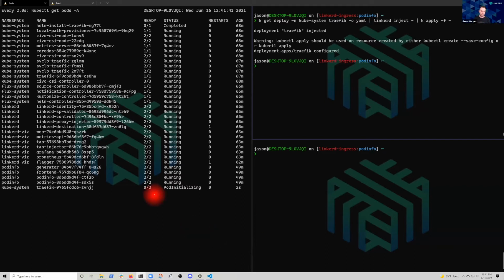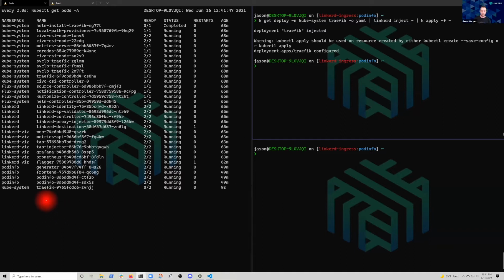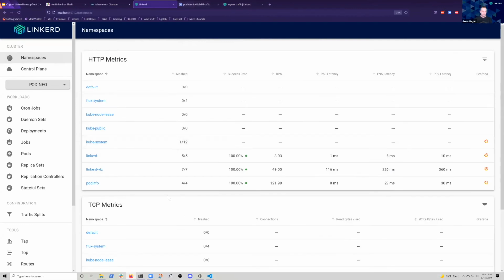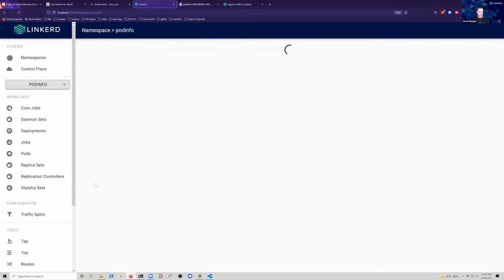So we see that kick off. I get a warning because I didn't create this in the same way. Obviously, we used Helm to create it initially. And we see the new traffic instance spin up. And now what we're going to see is, I'm going to give it just one second. We're going to see inside pod info.